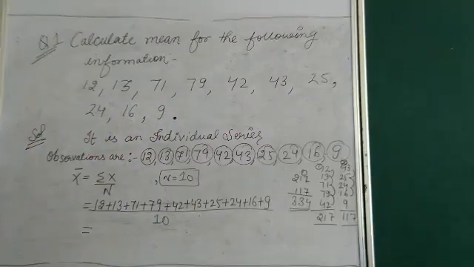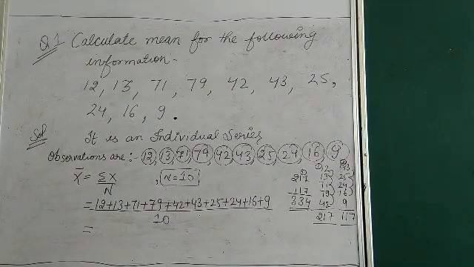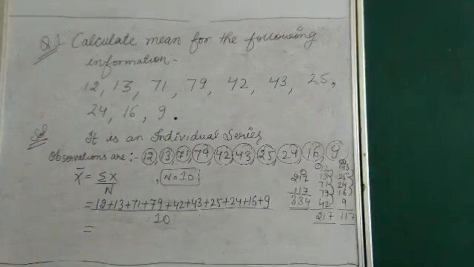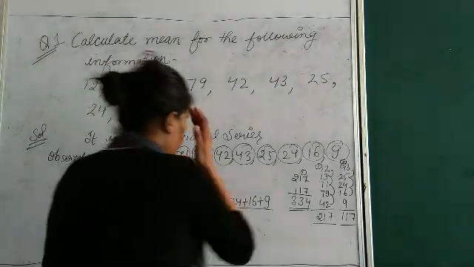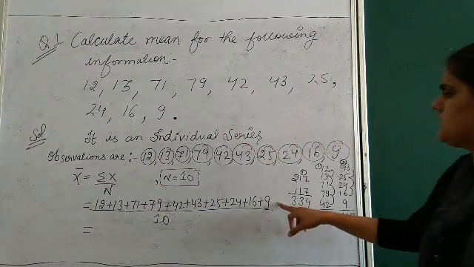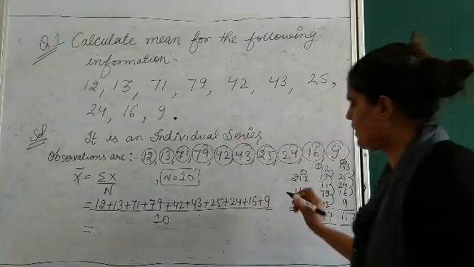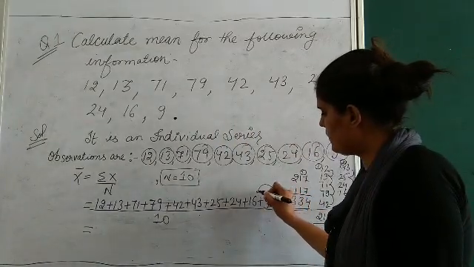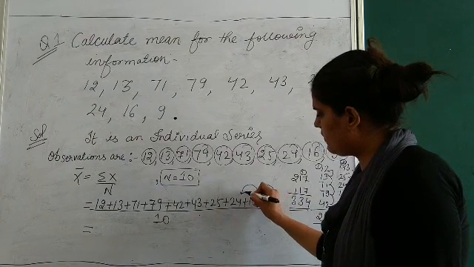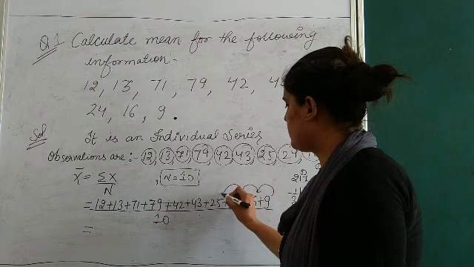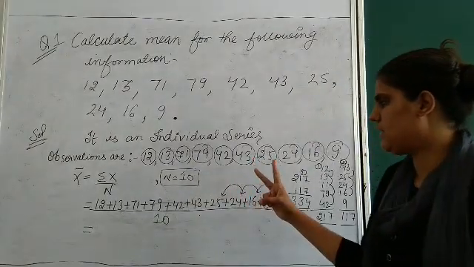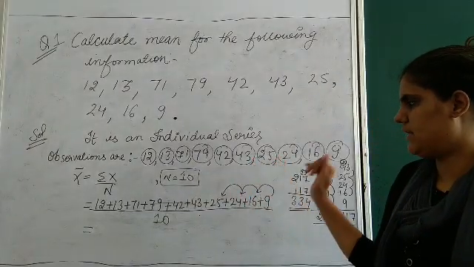What I have got, the total is 334. Let me check it once again so that we don't make any calculation mistakes. So let's start from the last digit. 9 and 6, 15, 15 and 4, 19, 19 and 5, 20, 21, 22, 23 and 24.